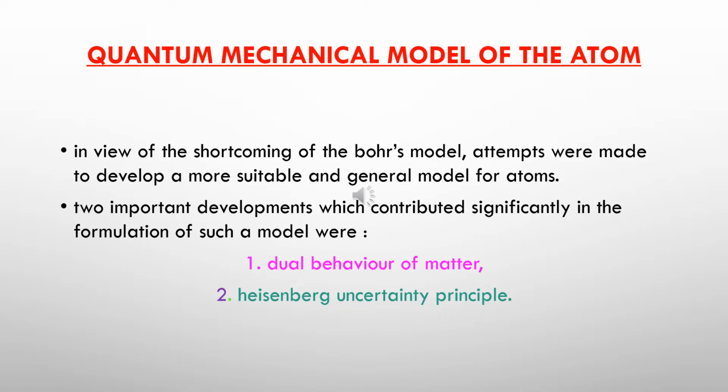Due to the limitations which were seen in the Bohr model, further studies were carried out in order to derive a better structure for the model of atom. And as the study progressed, two theories came up: the dual behavior of matter and Heisenberg's uncertainty principle.